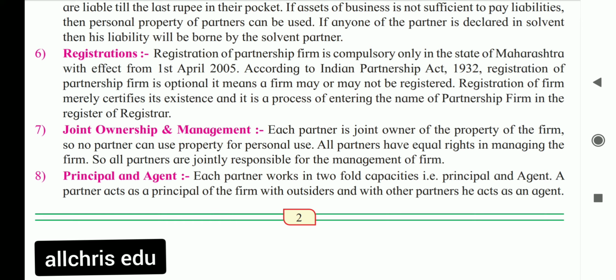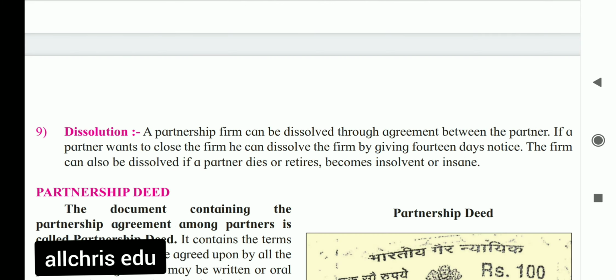He is working for the firm, doing that dealing on behalf of the firm, so for X and Y he is an agent. Did you understand, students? Principal and agent, this feature.